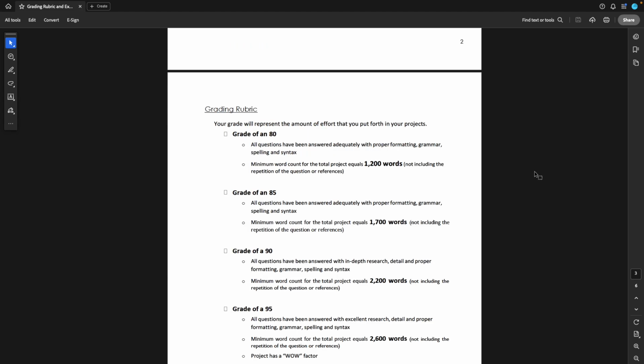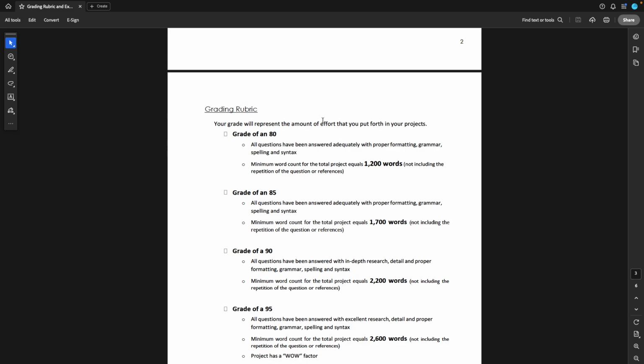So here, my friends, is the grading rubric for these projects. I believe there should be a minimum of at least 1,200 words. Now, I'm not the professor who starts at 100. I almost believe those are grades that just don't even exist, and then try to see what I can catch you doing wrong and take points off. I start at an 80 if you have at least every question answered with 1,200 words, and that should not be very difficult. That's very minimal.